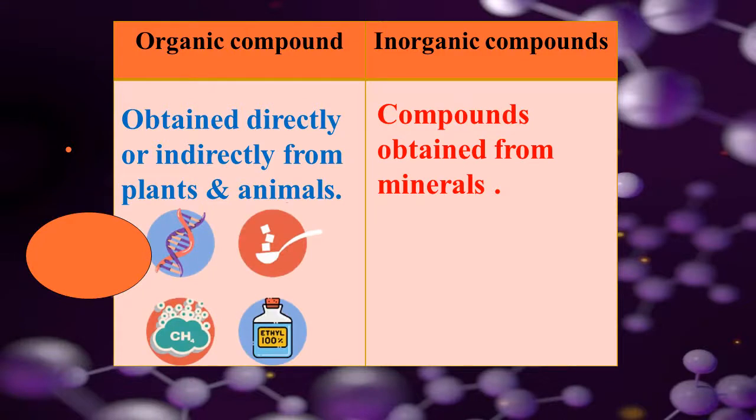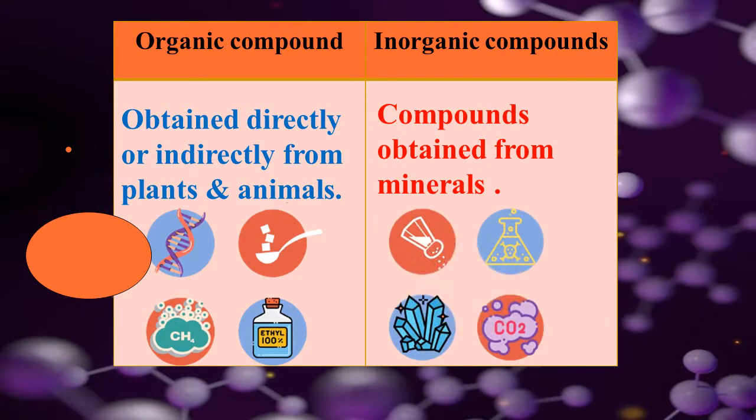Okay, so all the organic compounds contain carbon. Why do these contain carbon? Because we are obtaining these from plants and animals. There are many examples you can observe here. And these are the compounds obtained from minerals, like salts, carbon dioxide and these things. Okay, and here organic compounds we have, this is an inorganic compound.